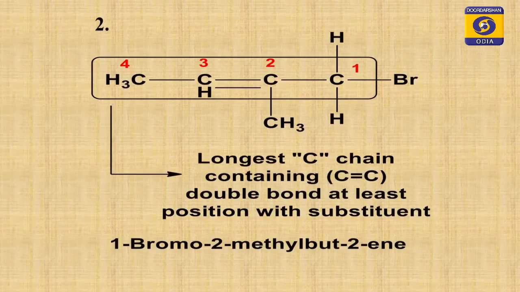Again you see the same thing, the longest carbon chain, I made a box of it, then I have numbered it, and I have numbered in such a way that the position of the double bond and the position of halogen or any substituents must be at the lowest position. Therefore, numbering is from right to left. So, the name of this compound is 1-bromo-2-methylbut-2-ene. And why 1-bromo? Because the first carbon attaches to bromine, the second carbon attaches to methyl, and that second carbon also contains a double bond.